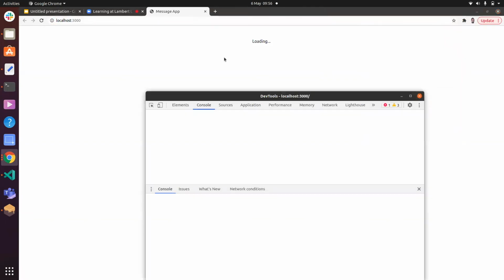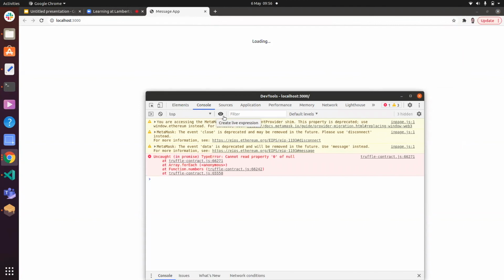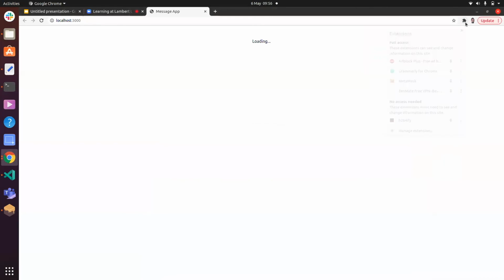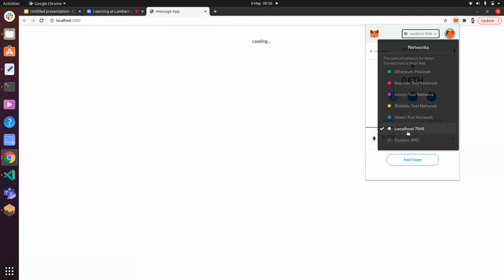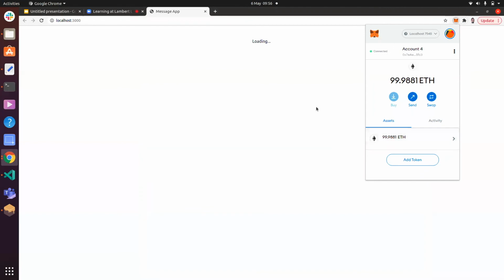Okay, I'm getting an error here. Cannot read property 0 of null. Okay, let's see. In promise type error, cannot read property 0 of null. Function array for each truffle contract. Anyways, so what we've actually done here is, okay, so no close 7545. Okay, now it should work, hopefully. Yes, okay, that was kind of scary.